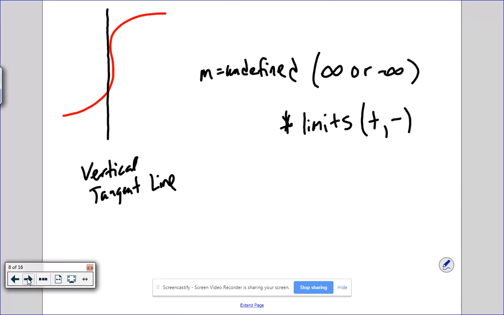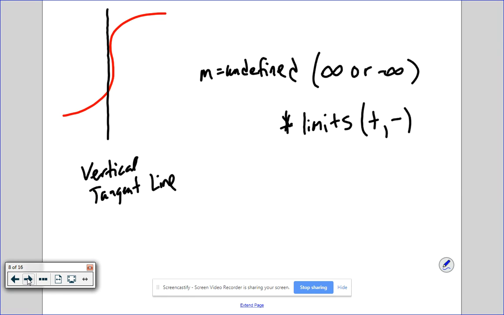If you have a vertical tangent line, then your slope is undefined. The reason we say it has undefined slope is because the limit as delta x approaches 0 is either infinity or negative infinity. And as we've already discussed, we can't find infinite limits. So that is why a vertical line has undefined slope.